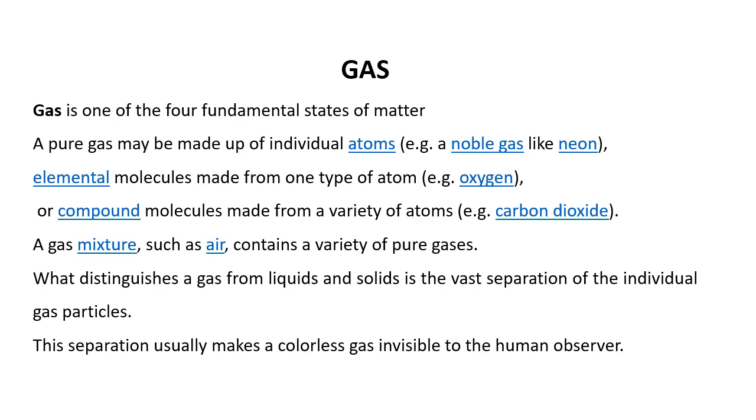Then what are gases? Similarly, gas is one of the four fundamental states of matter. We separate gases on the basis of composition. A pure gas may be made up of individual atoms, for example noble gases like neon and argon. Then there are elemental molecules made from one type of atom, for example oxygen and nitrogen.